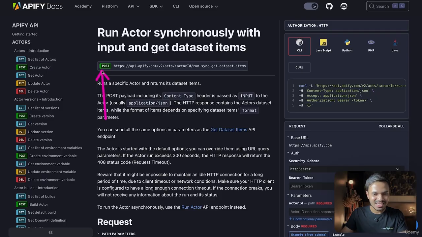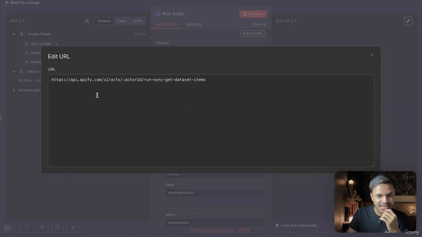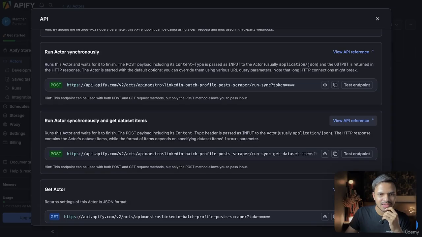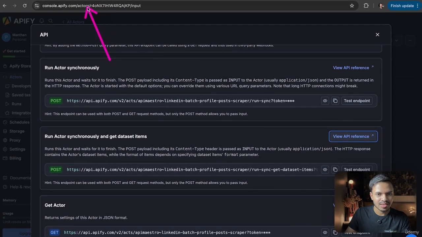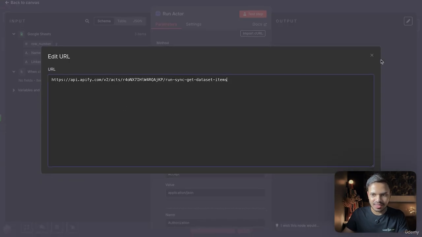For example, we will select the method post, we will use this URL, we will copy and paste the content type, which is application/JSON, then our API keys, etc, etc. Yeah, so what we need to change is the actor ID. So the actor ID will be this one, starting from R and ending at capital P, and paste it here.